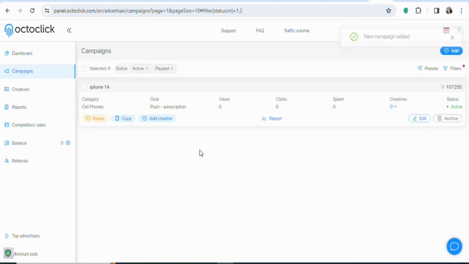Once you click on save, you're going to see a page like this. This is your ad, but one thing that is missing is that we have not inserted our affiliate link. So what you have to do is now create an ad creative. You can click here to create an ad creative, or you can click here to create an ad creative. In this case, you want to click here, so just put your pointer here. Once you put your pointer on it, click on add creative.